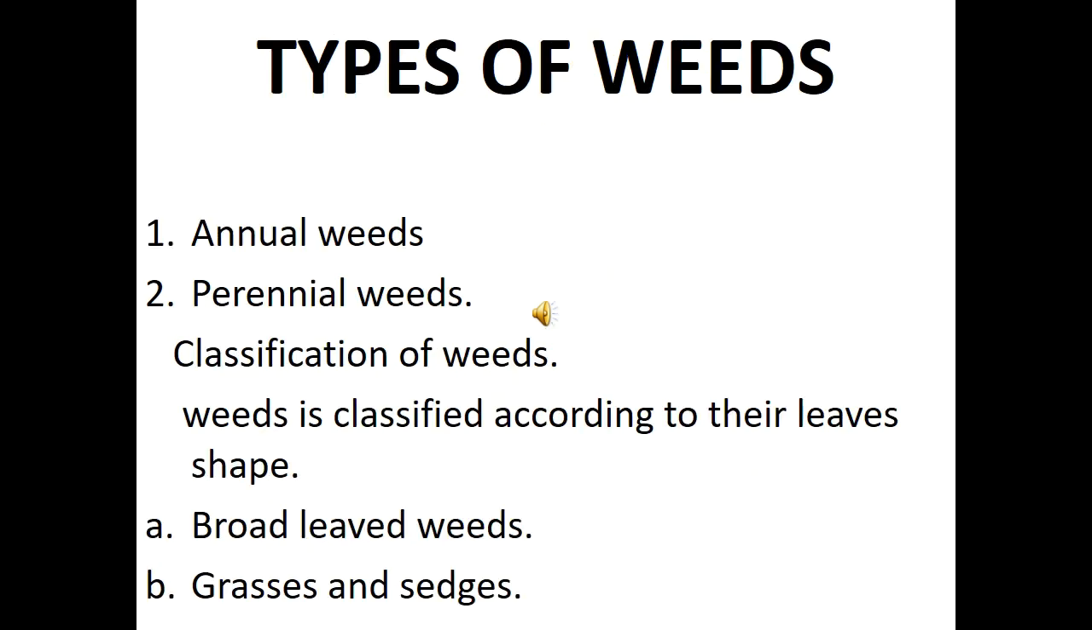Now let's look at the types of weeds. We have annual weeds and perennial weeds. Annual weeds are weeds which grow and complete their life cycle within a year, just 1 year.